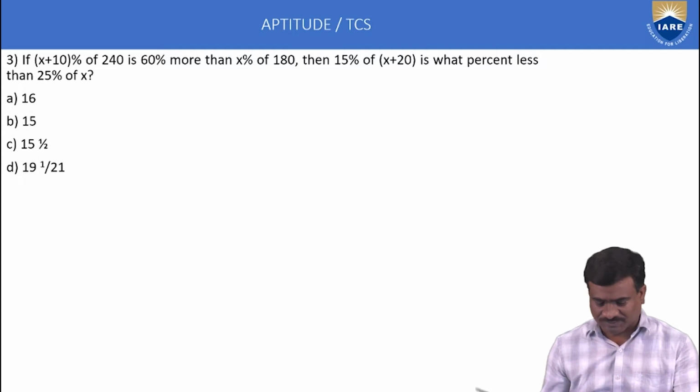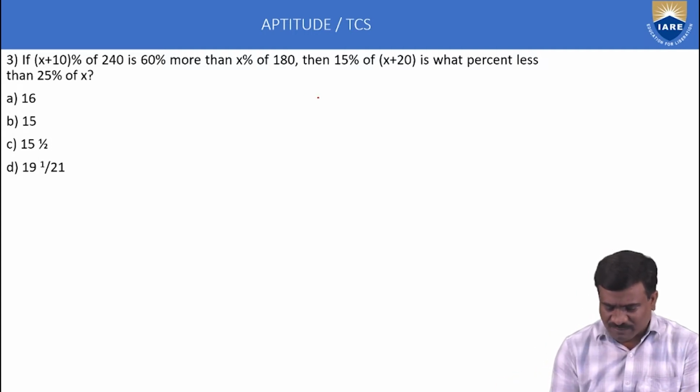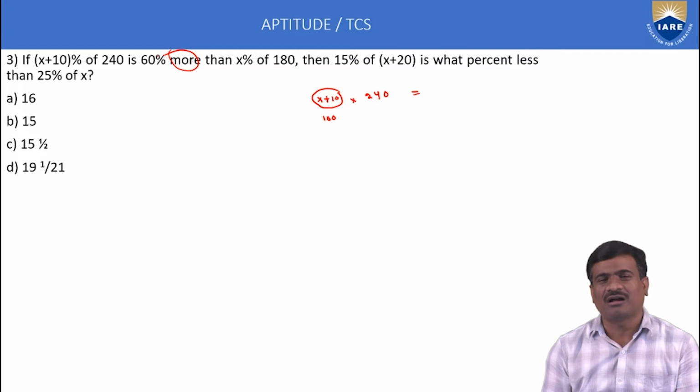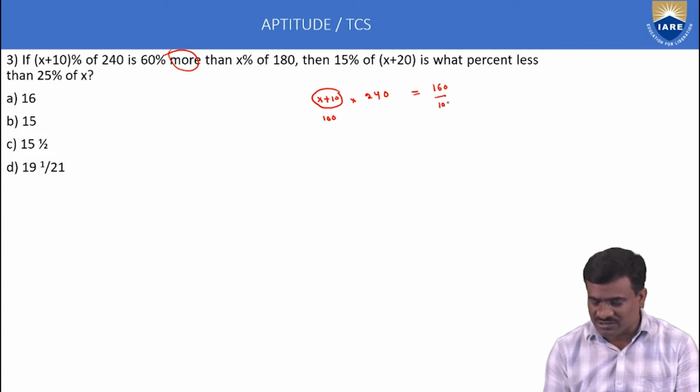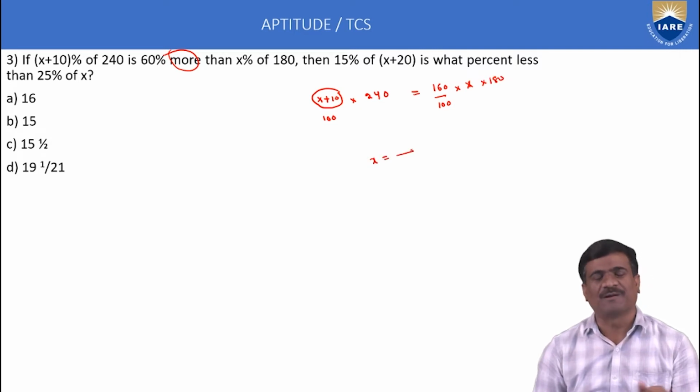Okay, simplification. The first statement, x plus 10 percentage indicates by 100 into x into 240 is equal to more than, which indicates 100 plus, less than indicates 100 minus. 60 percentage more, that is 160 percentage, 160 by 100 into x into 180. Okay, in this equation calculate the x variable.